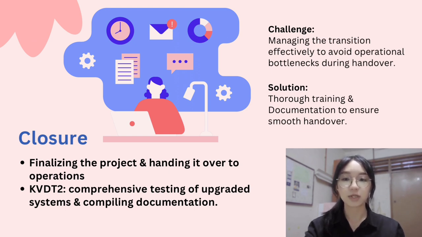Lastly, the closure phase involves finalizing the project and handing it over to operations. For the KVDT2 project, this includes comprehensive testing of the upgraded system and compiling documentation. The challenge in this phase is managing the transition effectively to avoid operational bottlenecks during handover. To overcome this problem, thorough training and documentation is crucial to ensure a smooth handover.